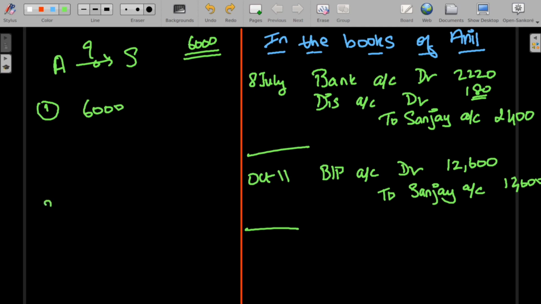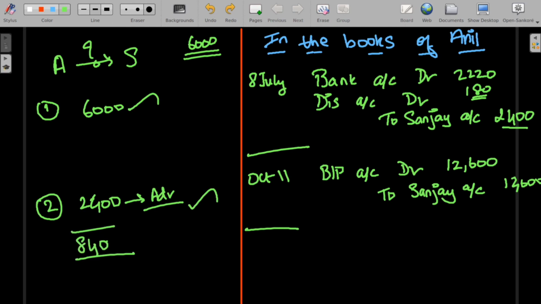And in the second bill, what happened was Anil was bills payable and Sanjay remitted the amount of 2,400 to Anil. Now Anil couldn't honor the bill, so the 2,400 which he gained an advantage for, he has to pay back Sanjay. So now Anil is liable to pay 6,000 and 2,400. So after adding both these amounts, you get the amount of 8,400 which Anil has to pay Sanjay.